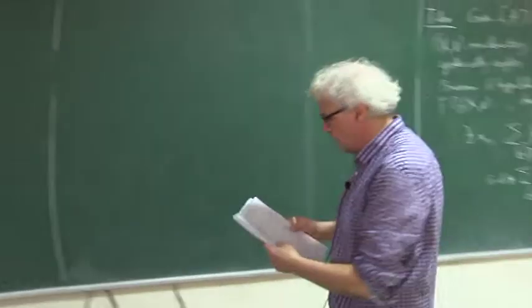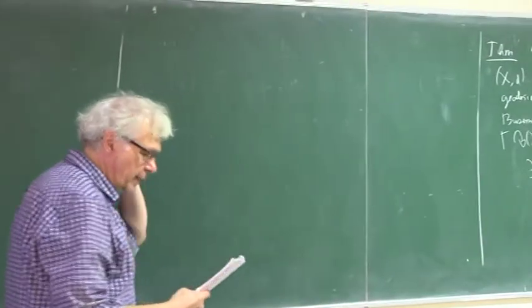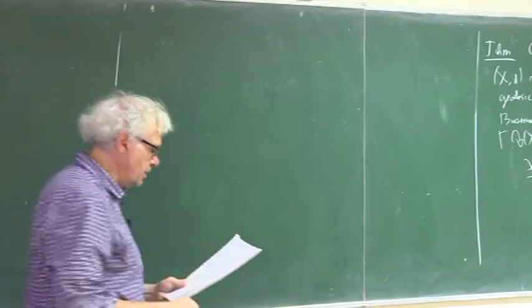Okay, so now we are ready to formulate this finiteness theorem I was talking about at the beginning of this lecture.